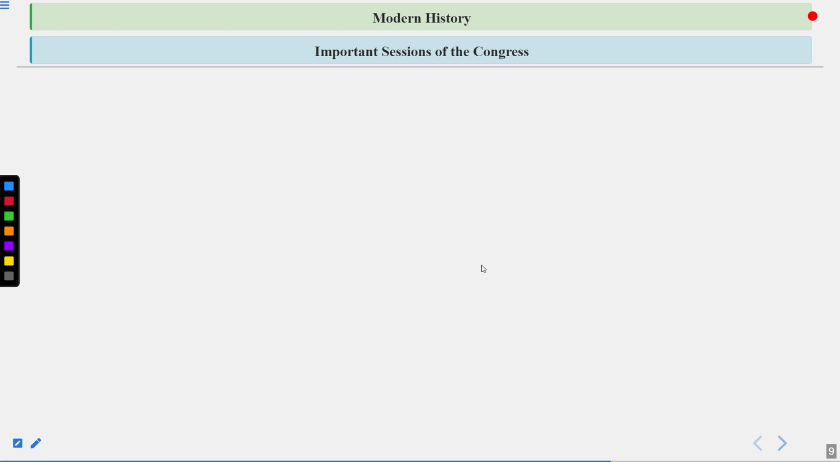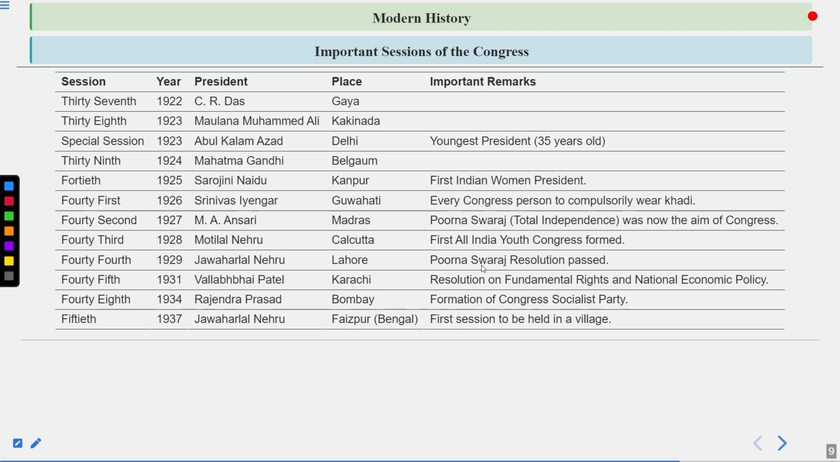Some other sessions also, guys. So 37th session, that was in 1922. C.R. Das became the president of this session in Gaya. And do remember, this was the time when the non-cooperation movement was called off, and Gandhiji was basically arrested. C.R. Das was also in opposition of Gandhiji along with Mr. Motilal Nehru. And after this session of 1922 at Gaya, C.R. Das and Motilal Nehru founded the Swaraj Party, also known as Congress Khilafat Party, in 1923.